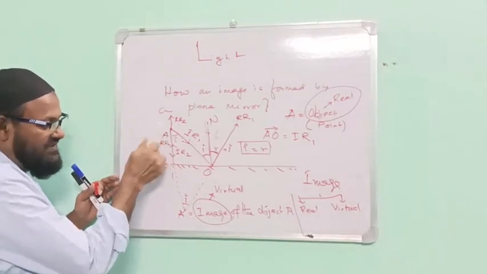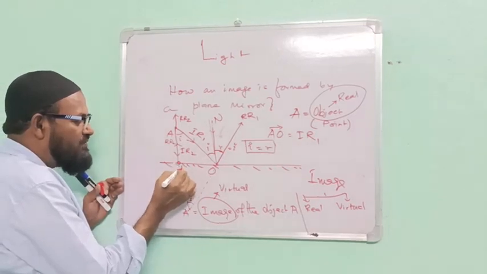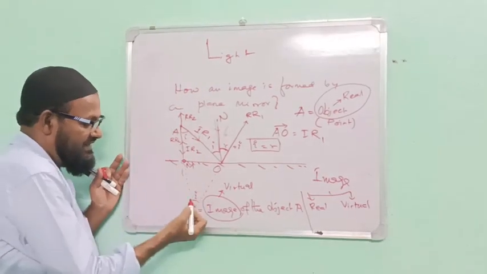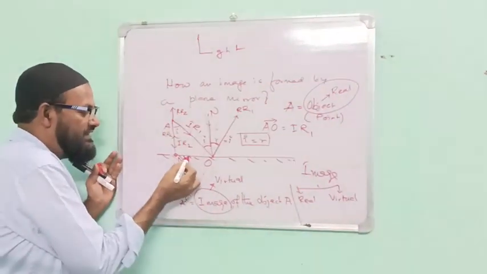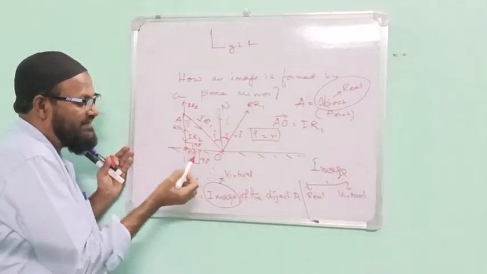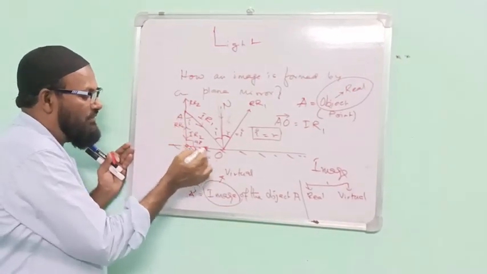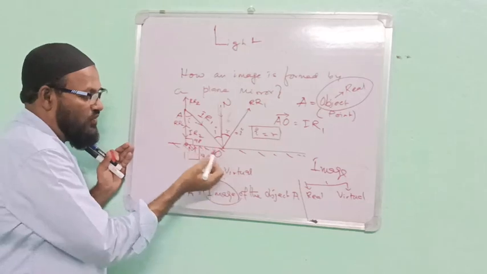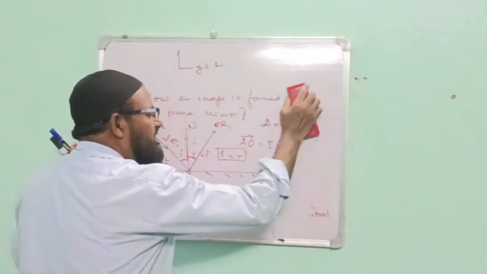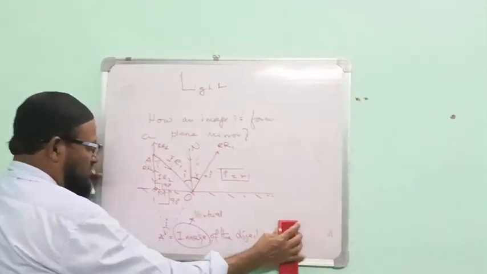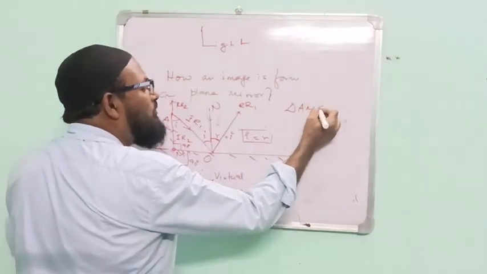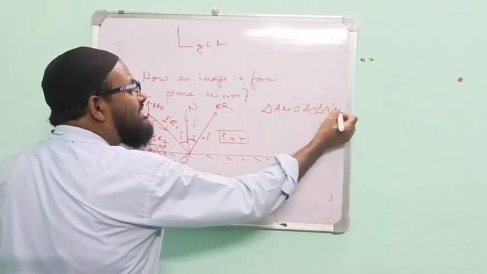This angle is the same. And I am taking this point as M. Please see here. This angle is the same. This angle, how much? 90 degrees. This angle, how much? 90 degrees. Now please see here. Triangle AMO and A dash MO. I am writing two triangles. Which two triangles? Triangle AMO and triangle A dash MO.